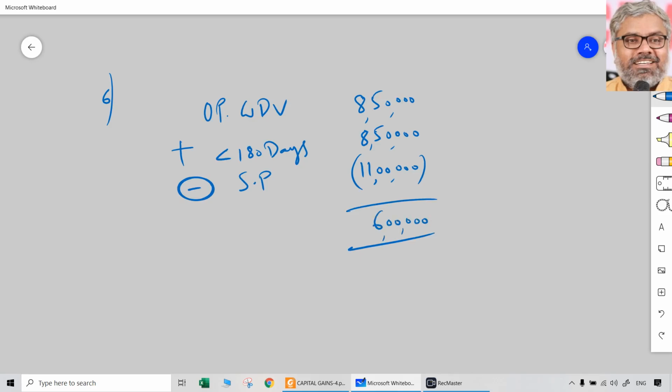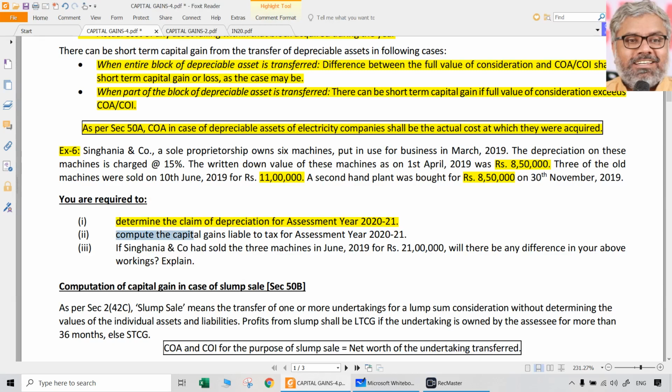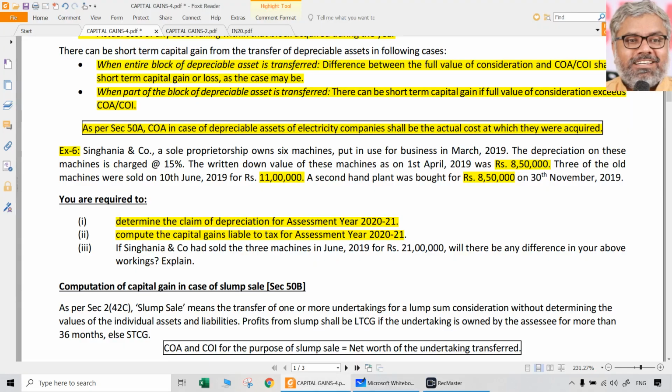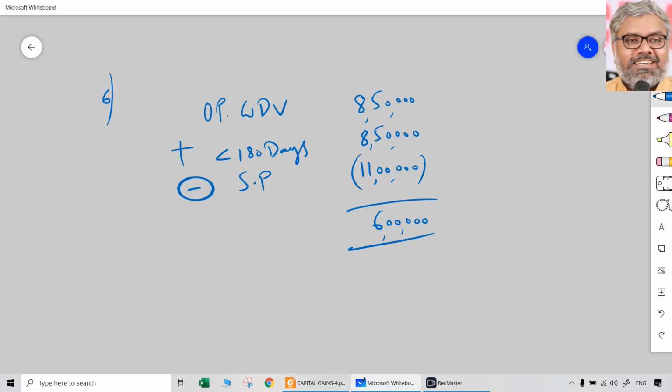So will there be any capital gains or losses in this case? What is the answer for the second question? Nothing. No capital gains will arise in this particular case. Why? Because there is a closing WDV and all assets are not sold. So there is no possibility of any capital gains implication. There is a depreciable amount which is there at the end of the year.